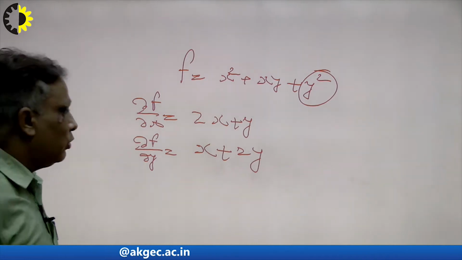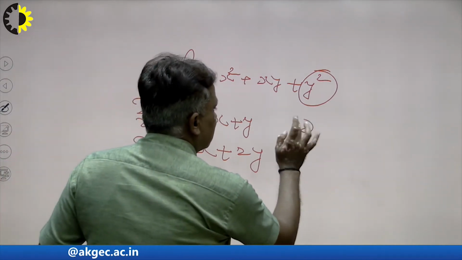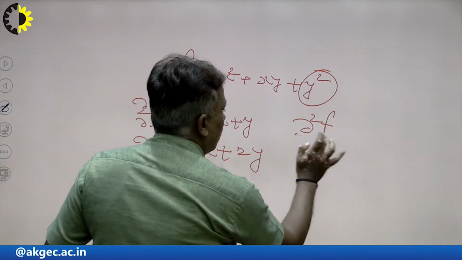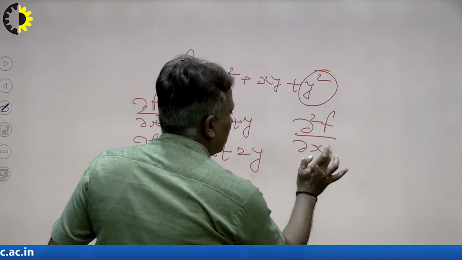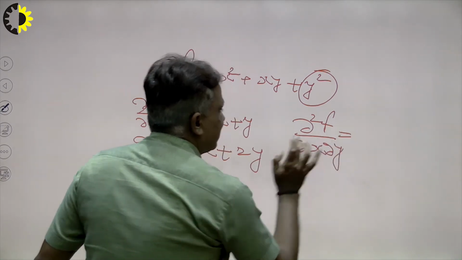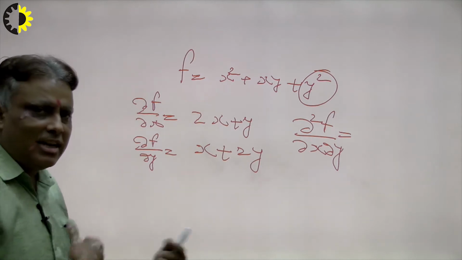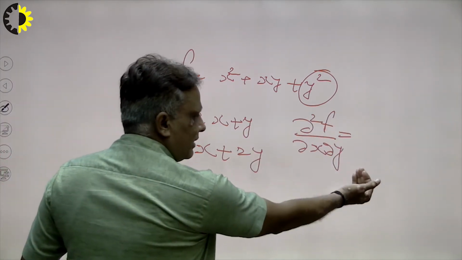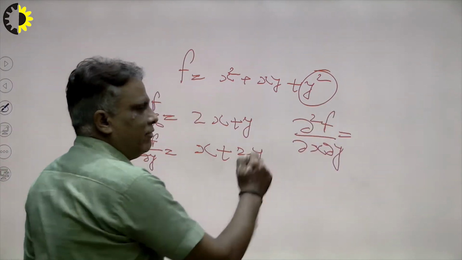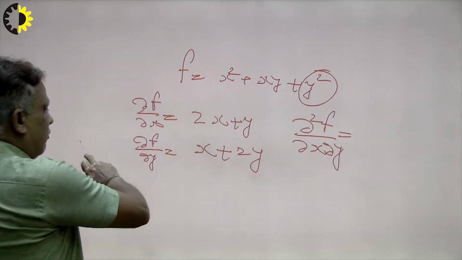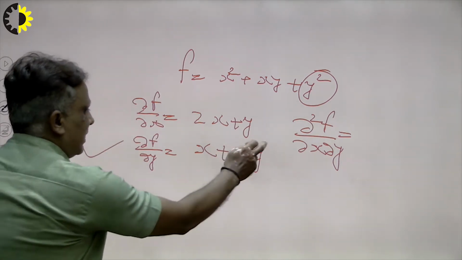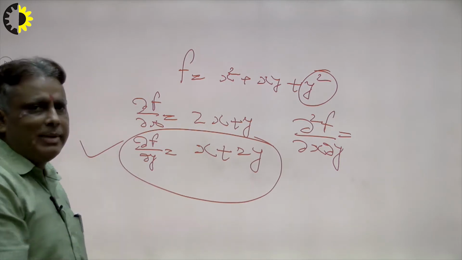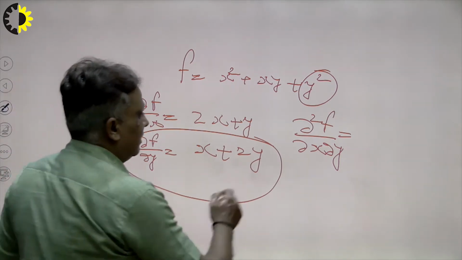Suppose I want to calculate the second derivative, that means del 2 f over del x del y. In the previous lecture I explained that when we calculate second and third derivatives, we take from the right hand side. So first del f over del y, and differentiate this with respect to x. The result will be 1.